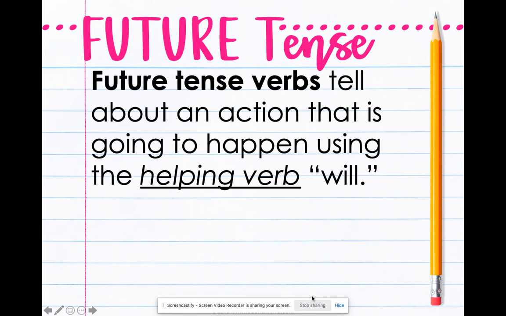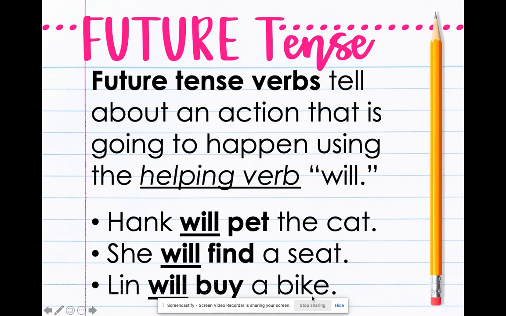Future tense means it will happen. You're usually going to see this verb will. Hank will pet the cat. She will find a seat. Lynn will buy a bike.